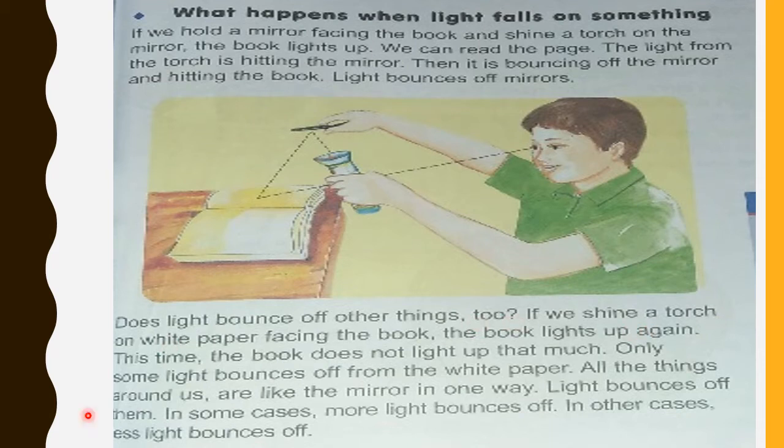If we shine a torch on a white paper facing the book, the book lights up again. This time the book does not light up that much. Only some light bounces off from the white paper. All the things around us are like the mirror in one way. Light bounces off them. In some cases more light bounces off, and in other cases less light bounces off.